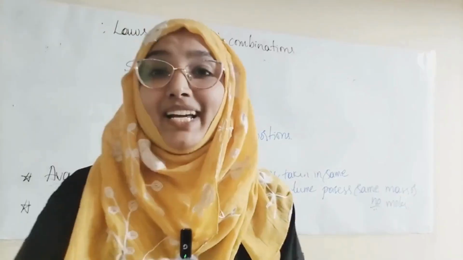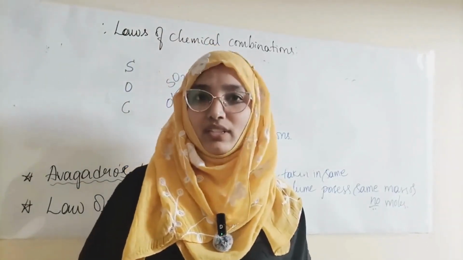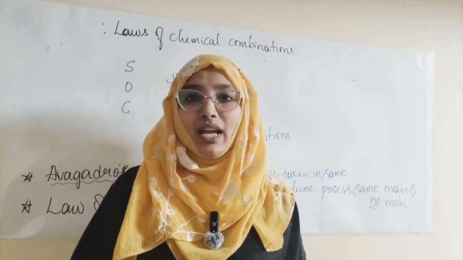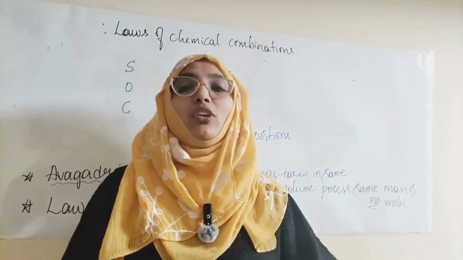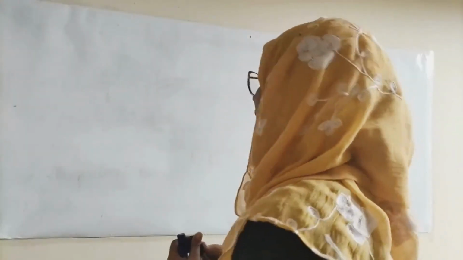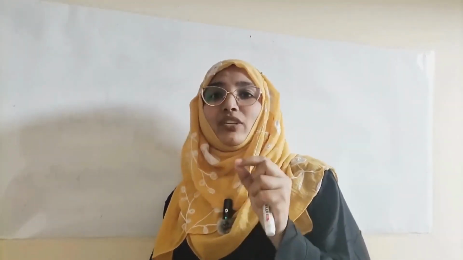Now you guys are aware of all the laws which are required for the reaction, right? Now let's start and understand what is this mole. What combination do we call a mole, what is a molecule, what is a particle, what is an atom. Atoms are nothing but the elements, pure elements in their form in the periodic table. There are a total of 118 elements in the periodic table. Each element has its own atomic number, and they are arranged according to their atomic numbers, right?